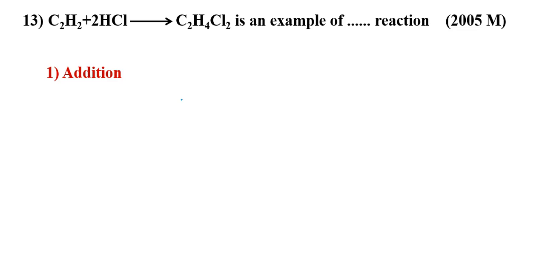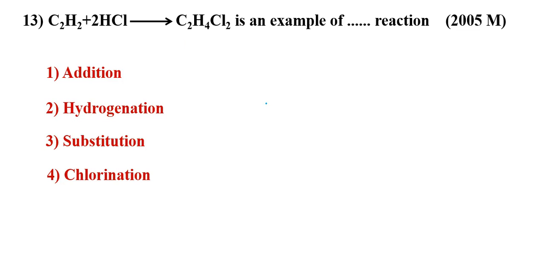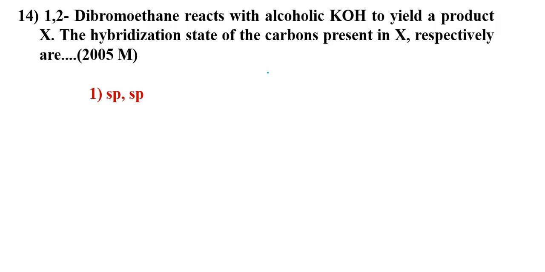Then acetylene reaction with HCl is giving an example of reaction. This is a very simple question. Just 2 molecules combining and forming 1 molecule means addition reaction. Addition reaction, right. 1,2 dibromoethane reacts with alcoholic KOH. What is the function of alcoholic KOH?